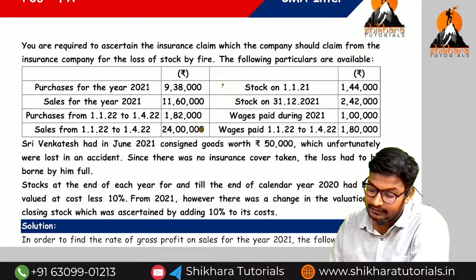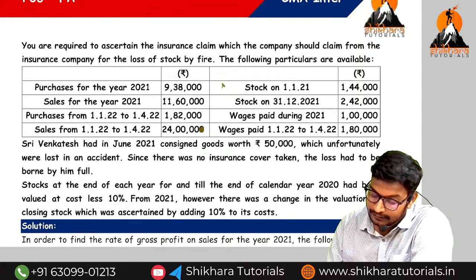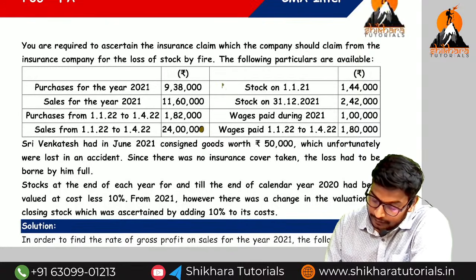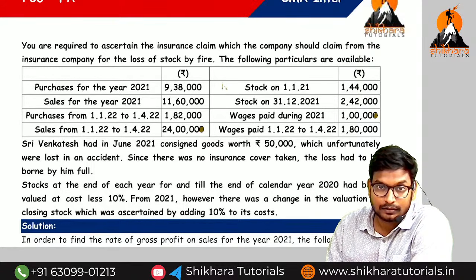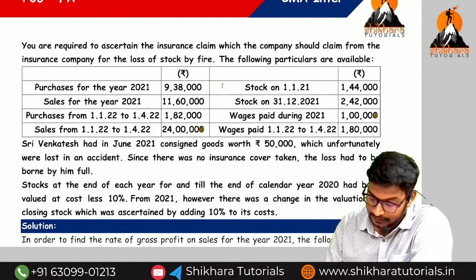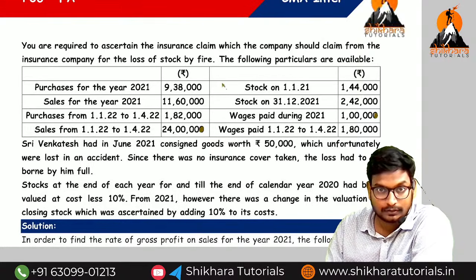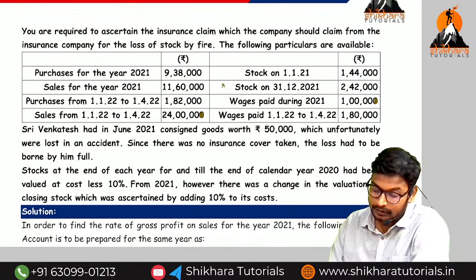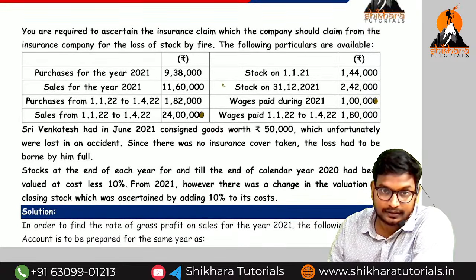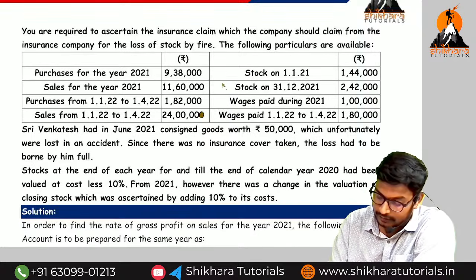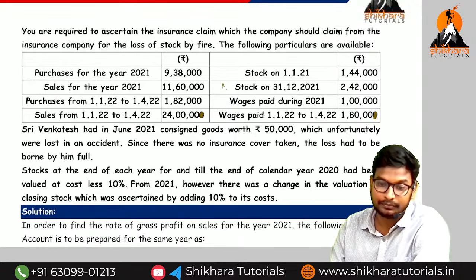Is there any corrections? Stock, correct? Wages, 10,000. Wages here 10,000, right? Wages paid during the year 10,000, right? There 1 lakh. Okay. So here only 18,000. So these are the corrections we need to make.